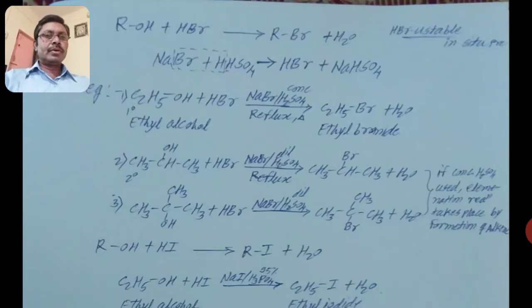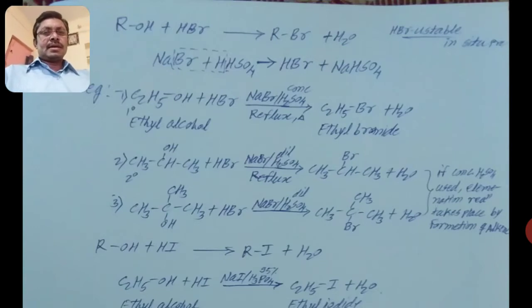In the previous video we discussed the preparation of alkyl halides from halo acids. You already know about the halo acids. There are three halo acids: HCl, HBr and HI. I also told you the reactivity order of these halo acids. HI is more reactive than HBr, and HBr is more reactive than HCl. That means HCl is the least reactive halo acid.